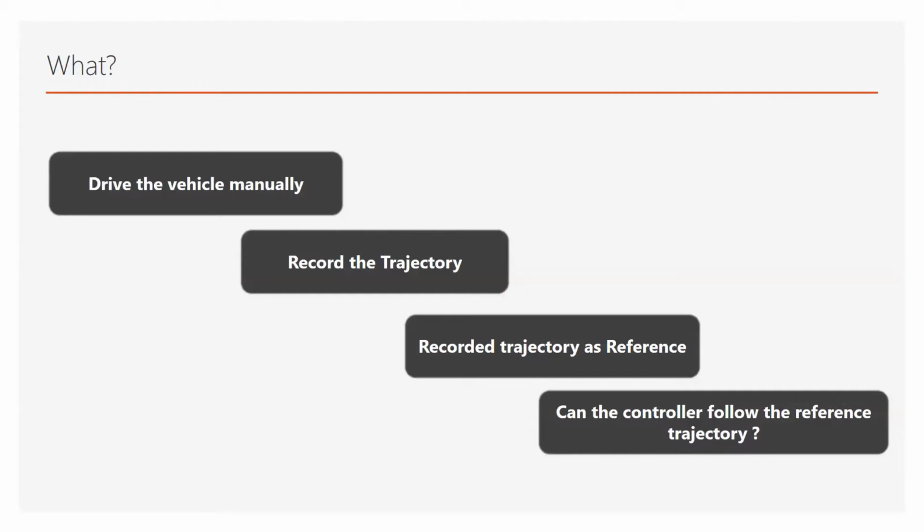The recorded trajectory will be given to the vehicle as a reference trajectory later, and we can see whether the controller module of the vehicle is really able to follow the reference trajectory you are giving while avoiding and detecting the obstacles. We will record a trajectory, give it as the reference, and see whether the vehicle is following the trajectory or not.